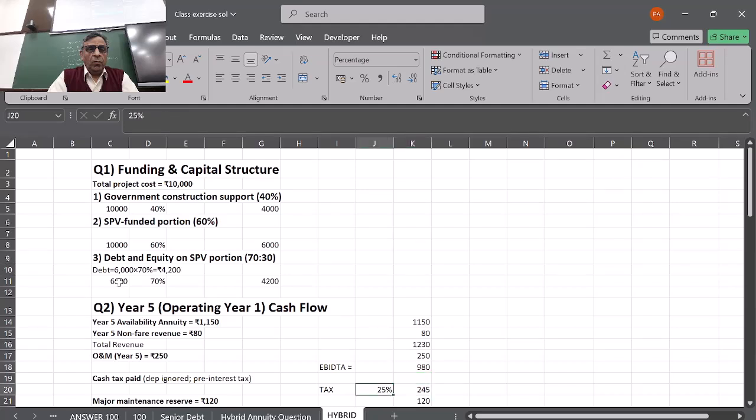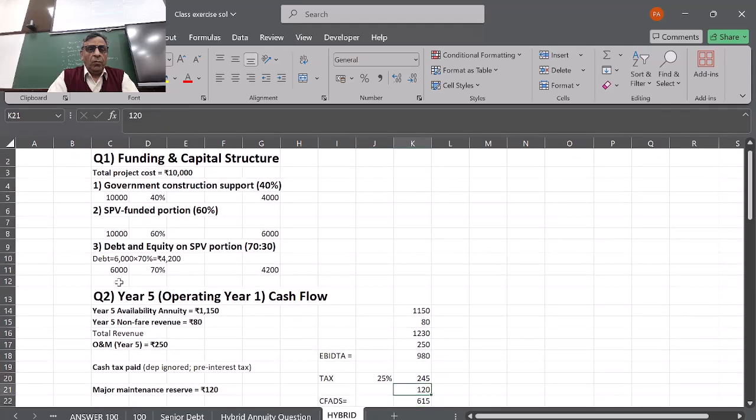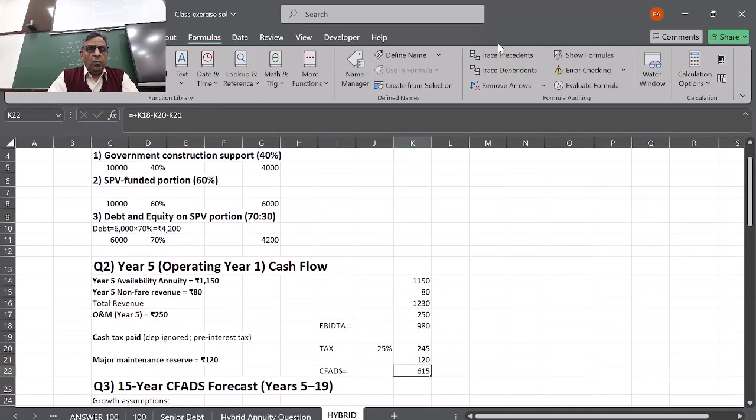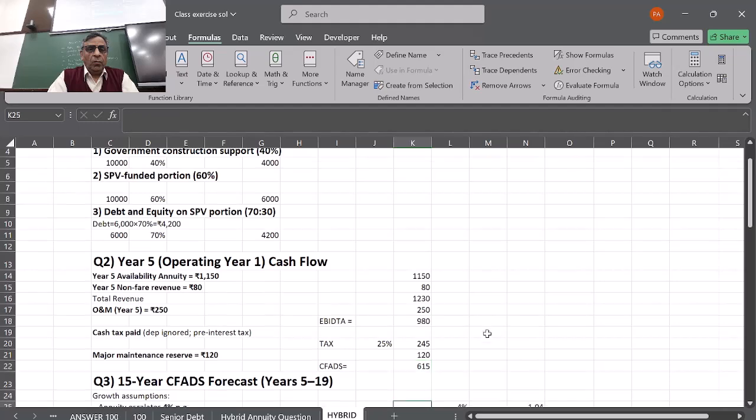So tax will be 25% on 980, which comes to 245. And then we talk about the major maintenance, which is 120, which is not tax deductible; it's a reserve and not an expense. So that means the CFAD will be 650 crores. You can go to the formula and check. Basically, this is the formula: EBITDA minus tax and minus the major maintenance. So we get the CFAD. One of the questions was to calculate the cash flow, which is 650.